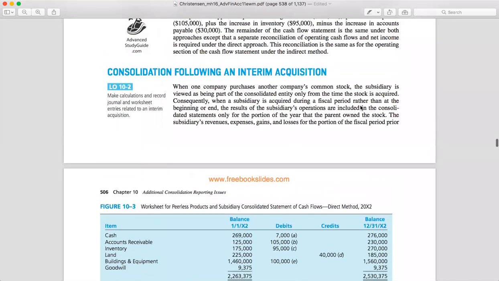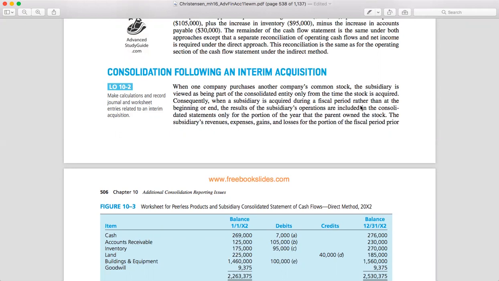It's about consolidation following an interim acquisition. Konsolidasi setelah akuisisi interim. So I'm pretty sure that everyone should know what interim means. It is the situation when a company purchases another company's common stock, so the subsidiary is treated as part of the consolidated entity.